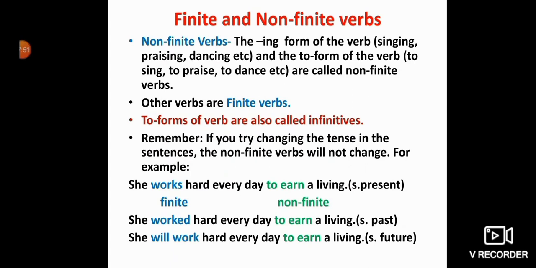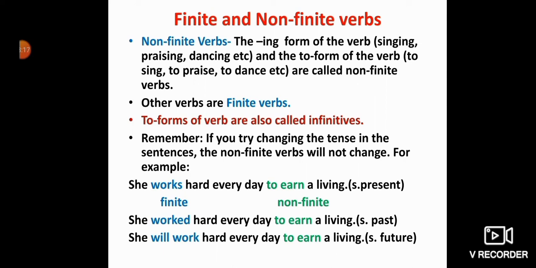Okay. So next we are having finite and non-finite verbs. Non-finite verbs are the ing form of verbs, that's singing, praising, dancing, playing, swimming, and the to form of verbs, that is to sing, to praise, to dance, to swim.